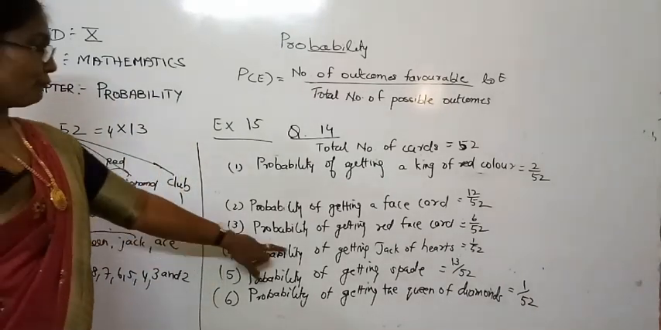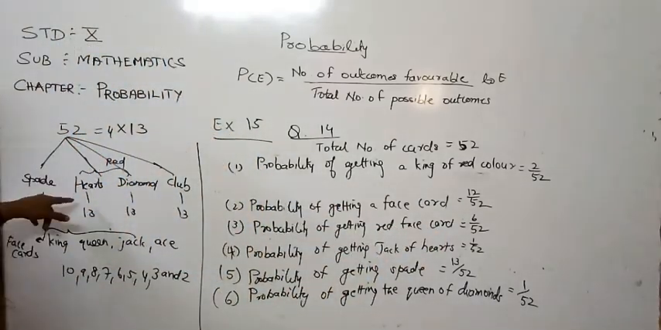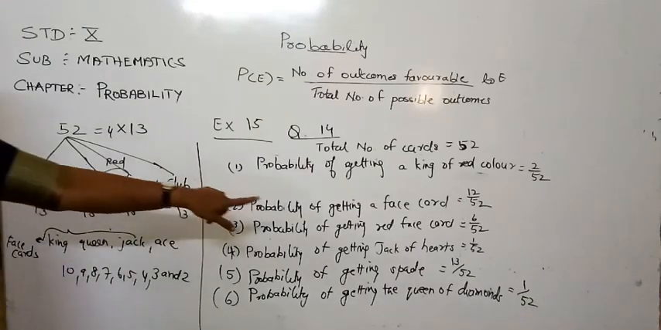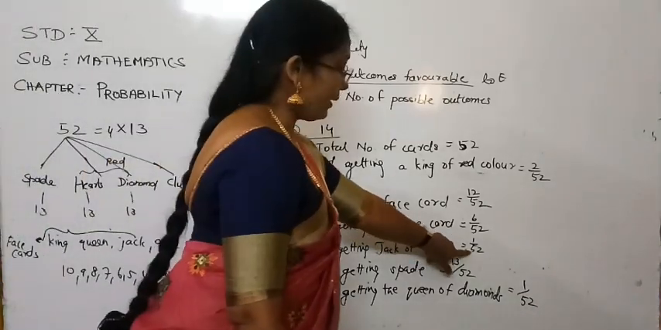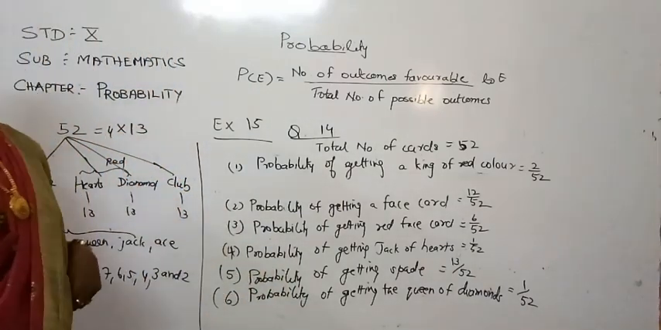Now probability of getting the jack of hearts. Heart has 13 cards. How many jacks are there in that? Only 1. Therefore the favorable outcome will be 1. So 1 upon 52.